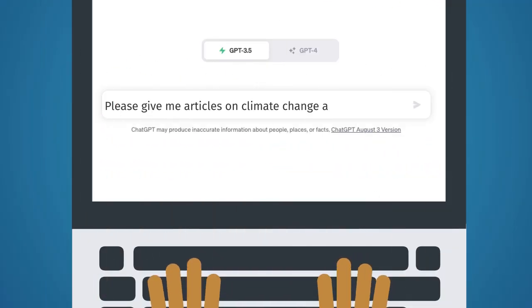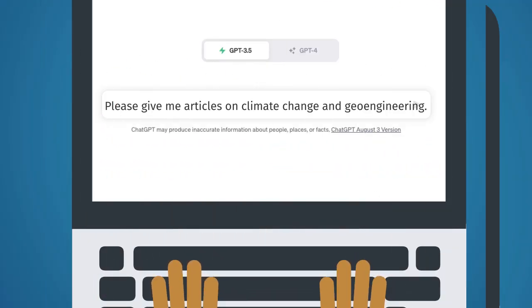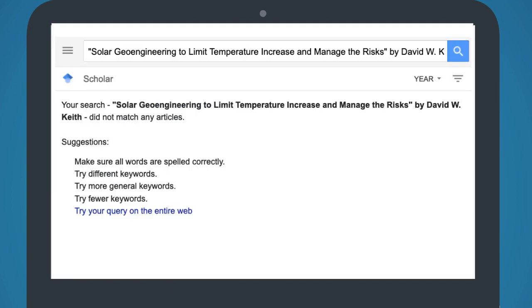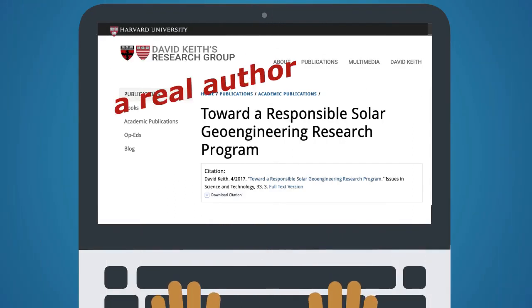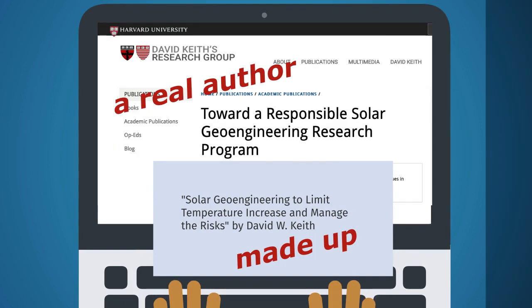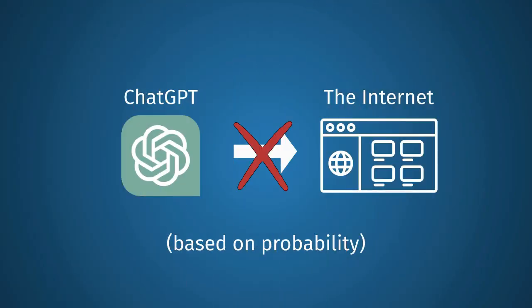If you do ask it for a list of sources on a topic, it will give you a list that looks exactly like what you need. However, if you try to find those sources, you'll notice they're fictional. ChatGPT is good at constructing plausible sounding names of authors and journals. It will use a real author who writes on a specific topic, but the article titles are made up. They don't exist. ChatGPT is not grounded in facts.